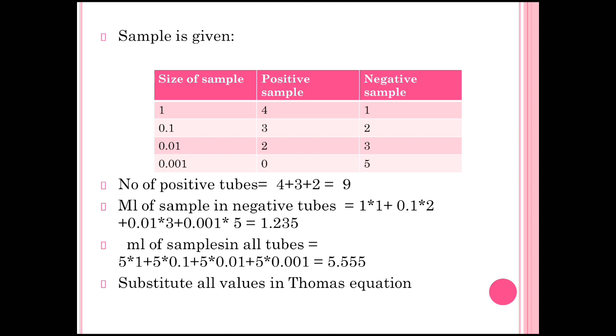Now substitute all the values in the Thomas equation. We have already found the number of positive tubes, the ml of sample in negative tubes, and the ml of sample in all the tubes. Now put these values in our Thomas equation. We know the Thomas equation.